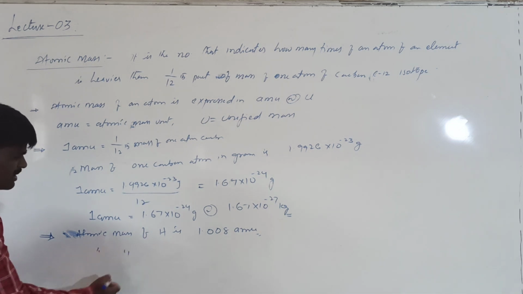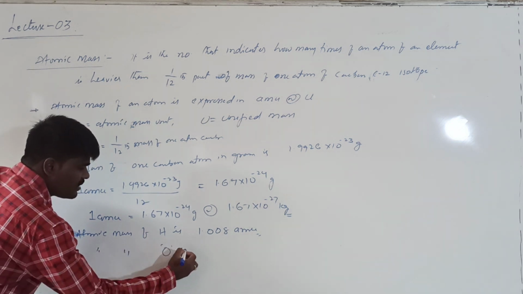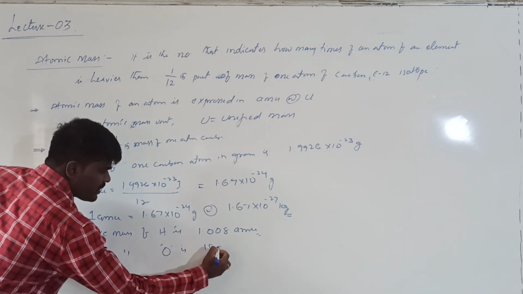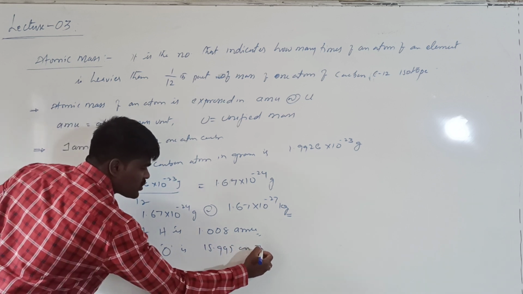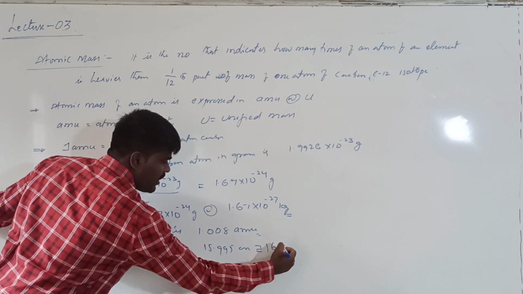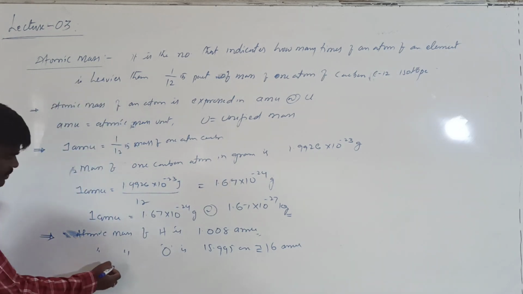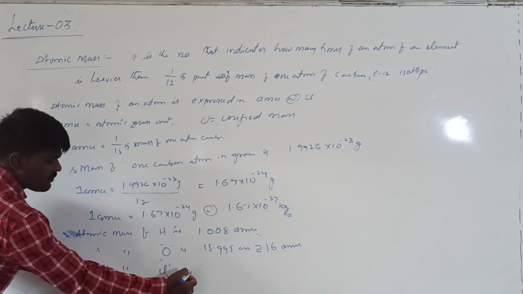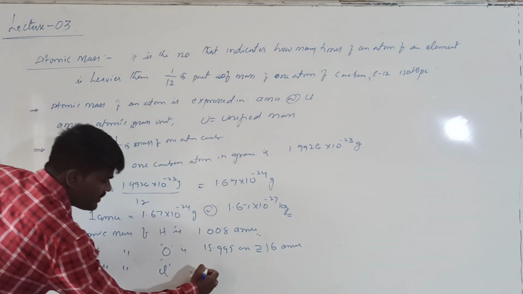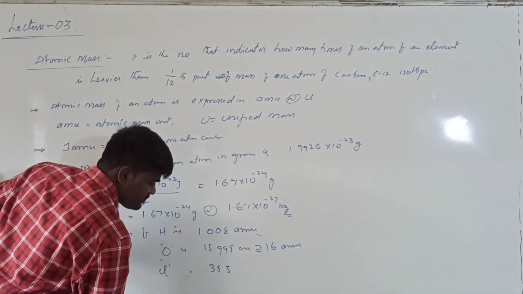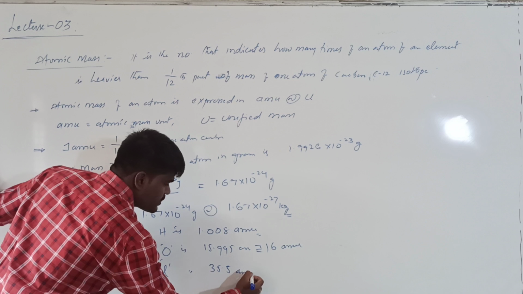In the same way, the atomic mass of oxygen is 15.995 AMU, approximately taken as 16 AMU. If you are talking about chlorine, the atomic mass of chlorine on the carbon scale is 35.5 AMU.